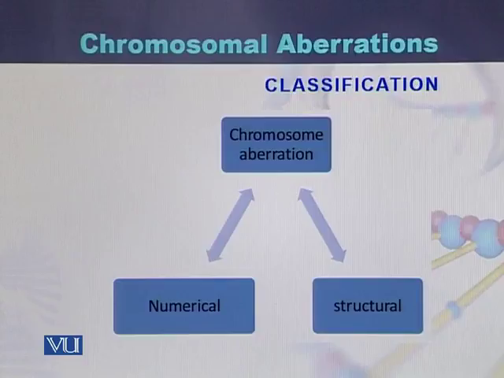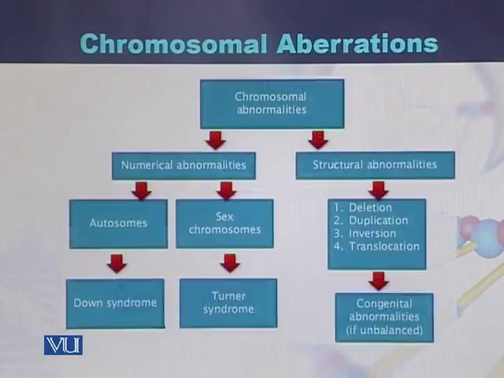If we classify the chromosomal aberrations, they can be classified into numerical aberrations as well as structural aberrations. Chromosomal abnormalities are of two types: numerical abnormalities as well as structural abnormalities. In numerical abnormalities, there can be any change in the number of chromosomes of the autosomes or a change in the number of chromosomes of the sex chromosomes.